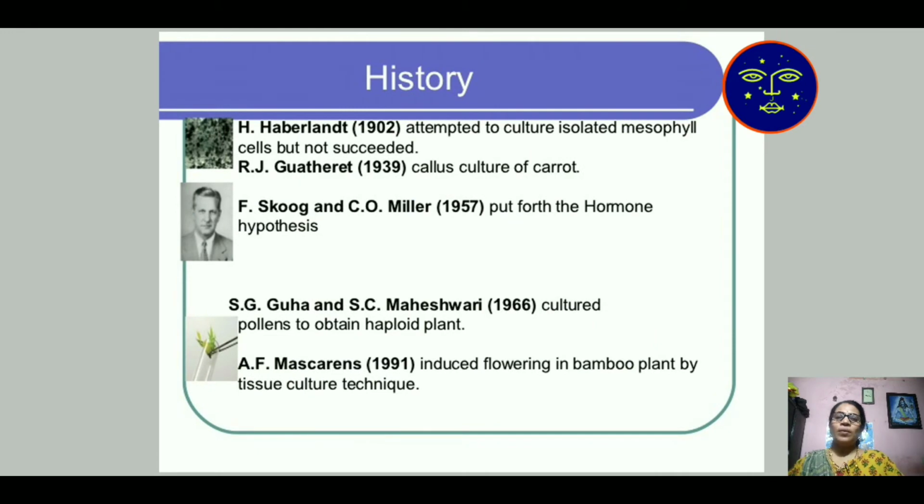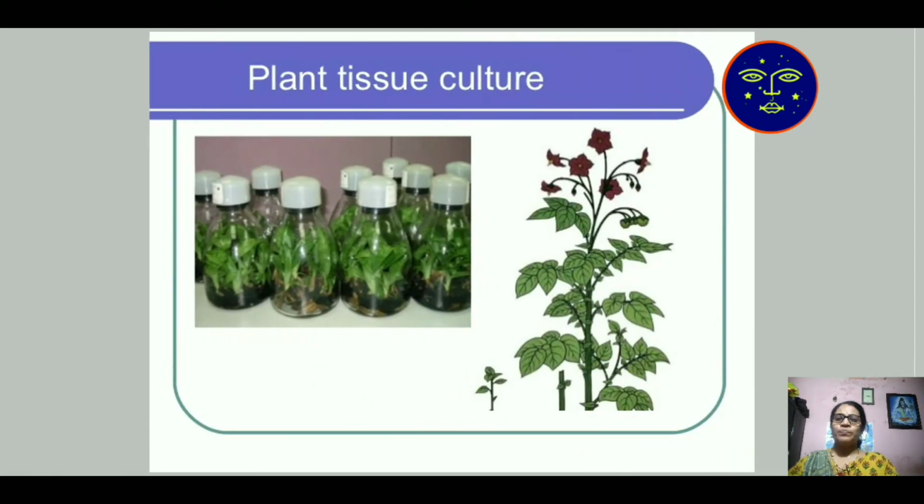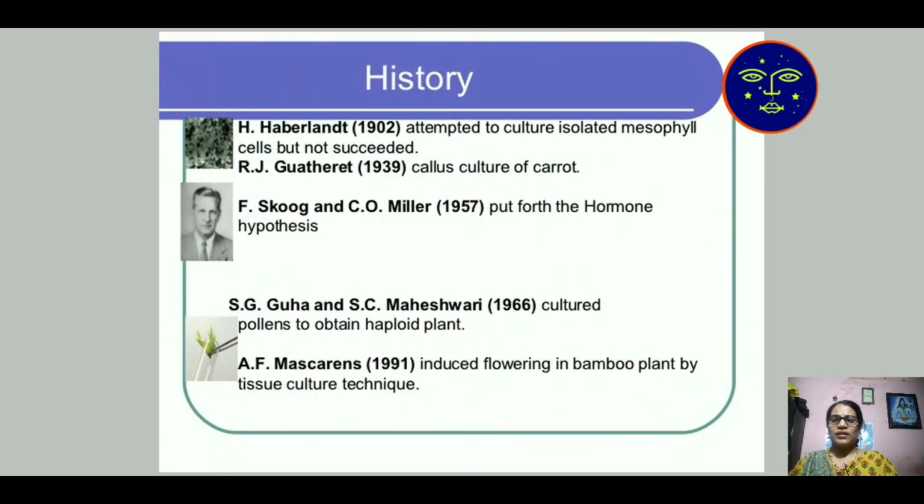Then history of plant tissue culture. First, Haberlandt attempted to culture isolated mesophyll cells but did not succeed. Mesophyll cells are present in the leaf. Haberlandt started plant tissue culture in 1902. Then Gautheret did callus culture of carrot in 1939. Then Skoog and Miller discovered the hormone hypothesis.